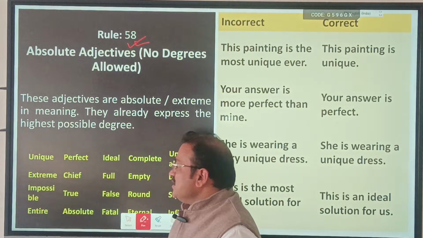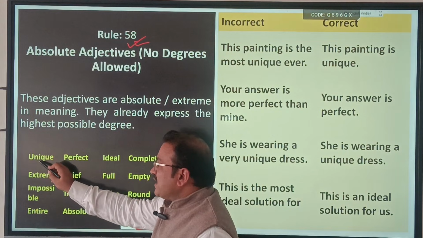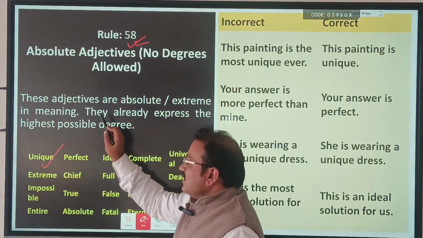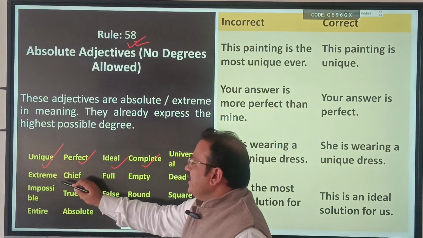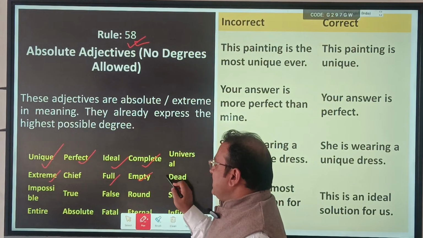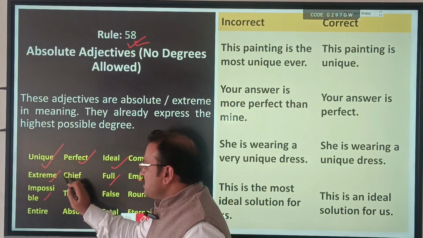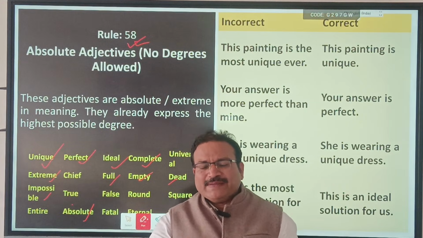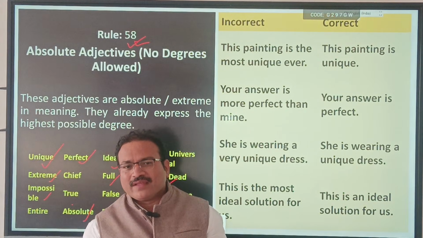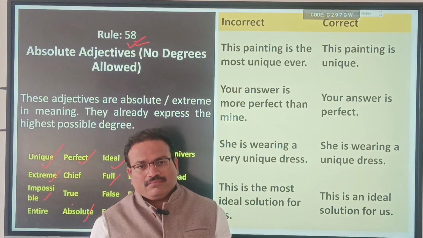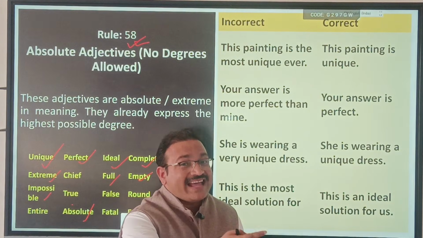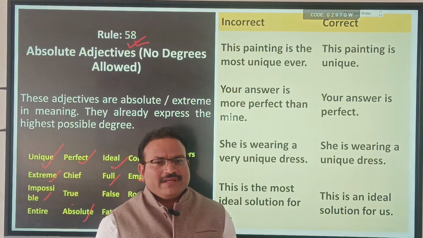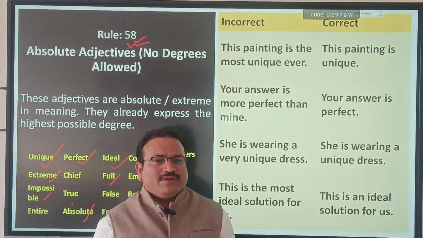Let us see. These are a few absolute adjectives: unique, perfect, ideal, complete, extreme, full, empty, dead, absolute, impossible. In simple words, you understand impossible. This work is more impossible than that work. Impossible is impossible. What is more or less?